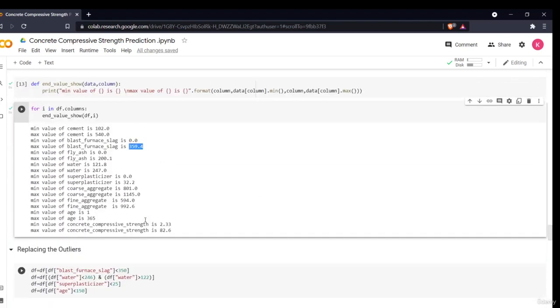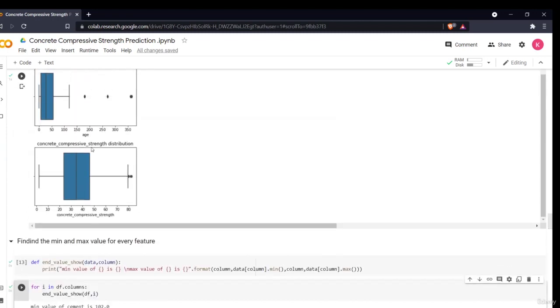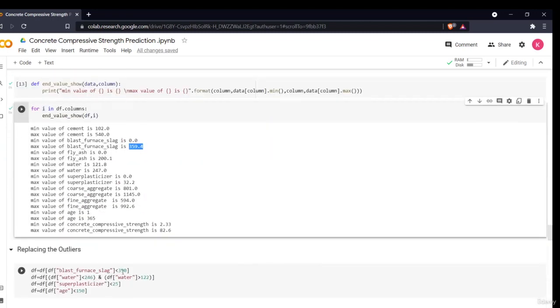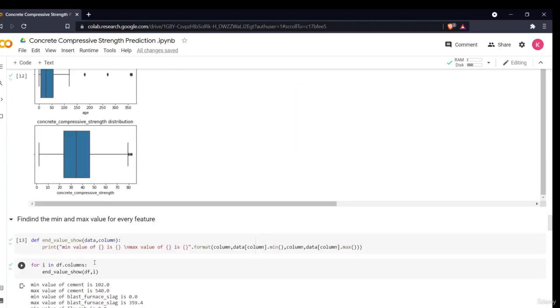So now what I'll be doing is removing the outliers which are very far away from the endpoint values. That means for age, blast furnace slag, and superplasticizer, I am taking only those data in which they fall between the 0th percentile and the 100th percentile. For example, for blast furnace slag I am taking the data less than 350.